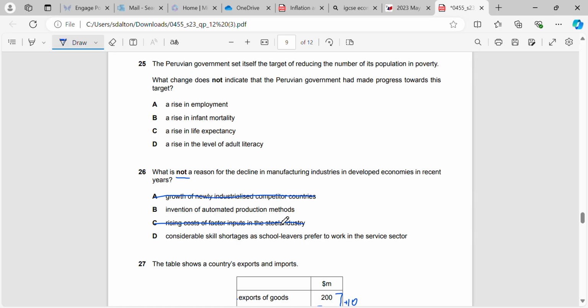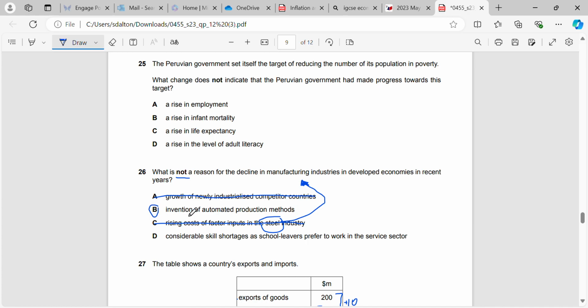It is not the whole of the manufacturing industry, right? So what it may do is it may result in a decline in the steel industry or in other industries that are associated with steel, but it would not decline all of manufacturing itself. That covers a very large amount of goods. Considerable skill shortages as school leavers prefer to work in the service sector is also not applicable.